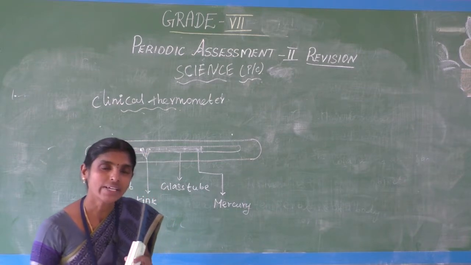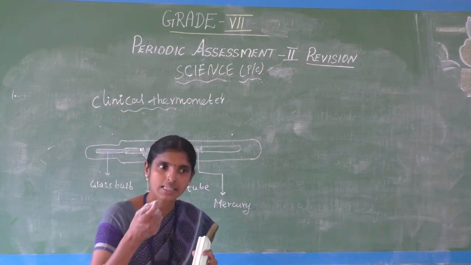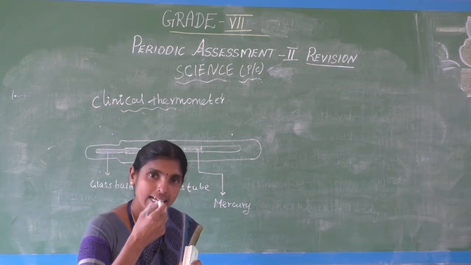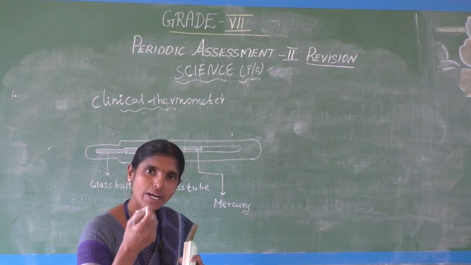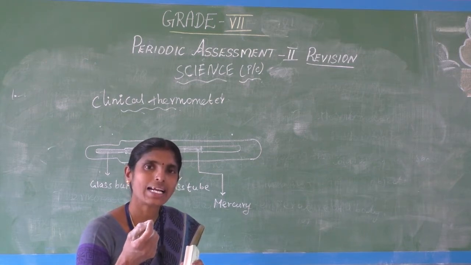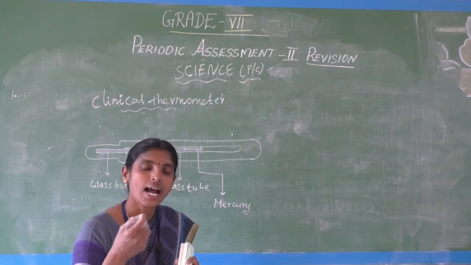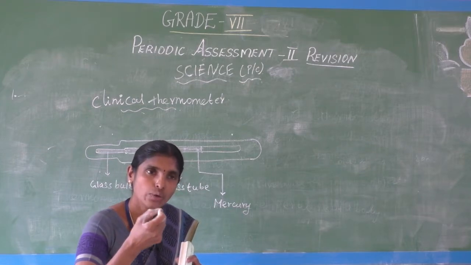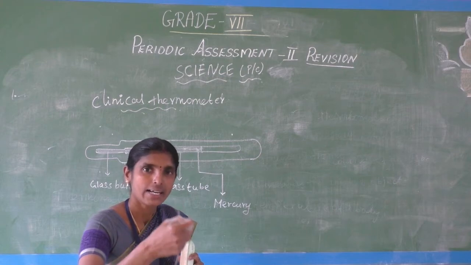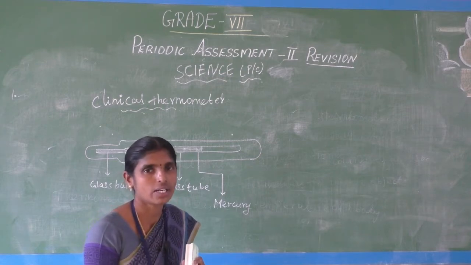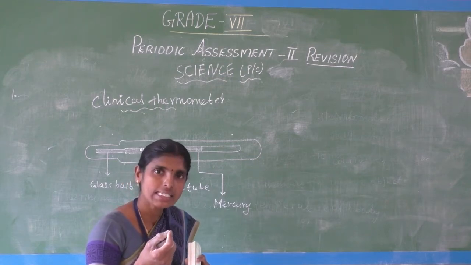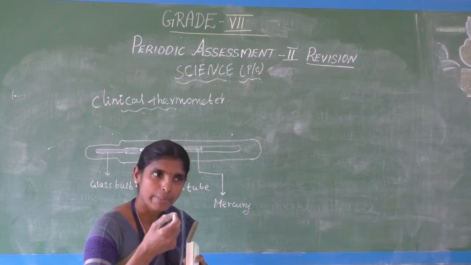Whenever we keep the thermometer under the tongue, our normal human body temperature shows 37 degrees Celsius. In higher temperature, the mercury rises to a higher level.